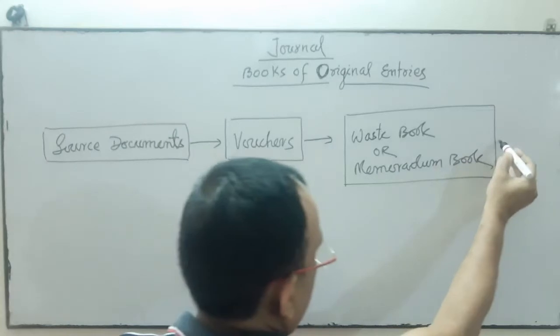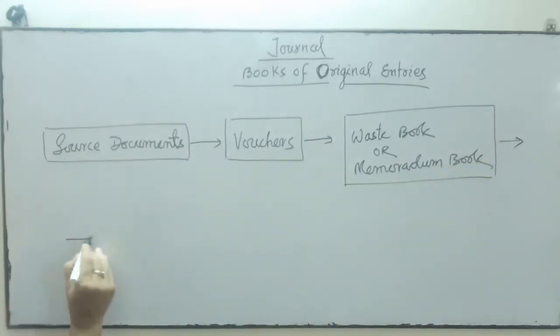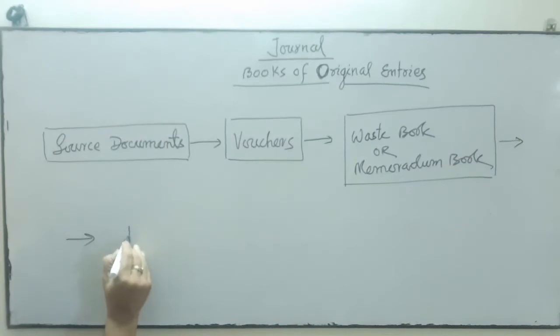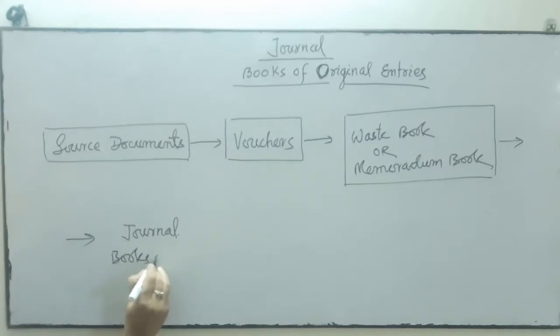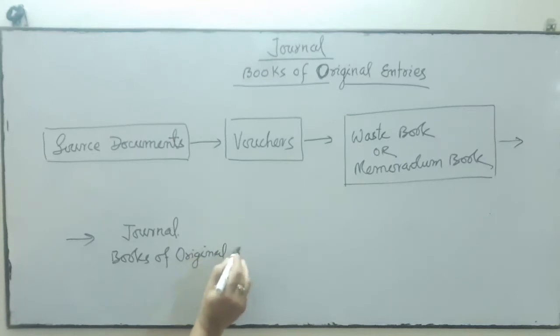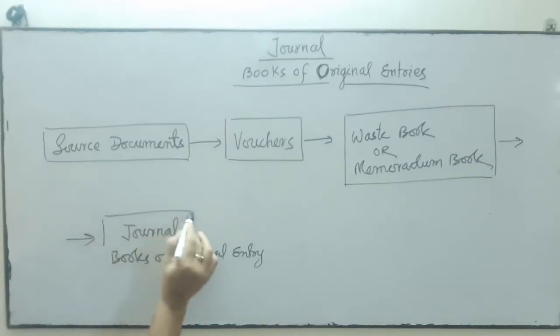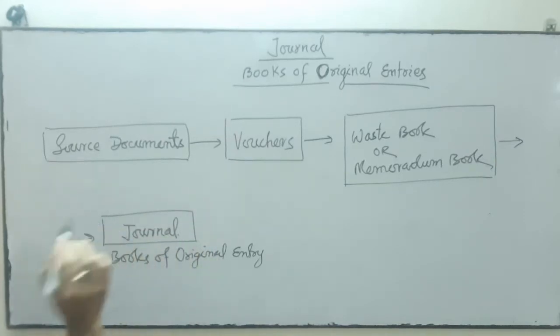Thereafter, we record the transaction in journal. Journal is called books of original entry. We record the transaction in journal, which is called books of original entry.